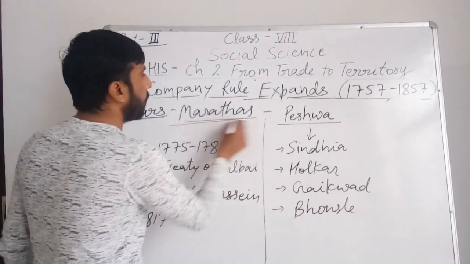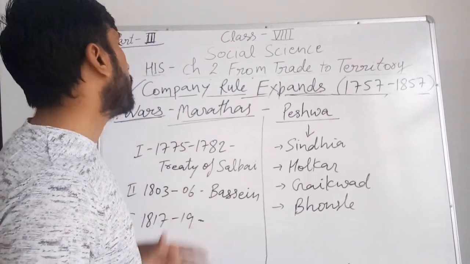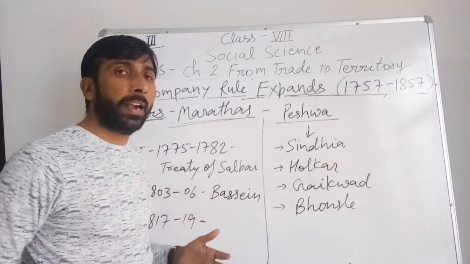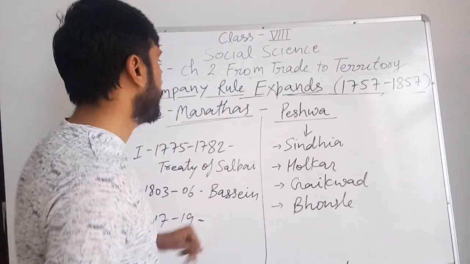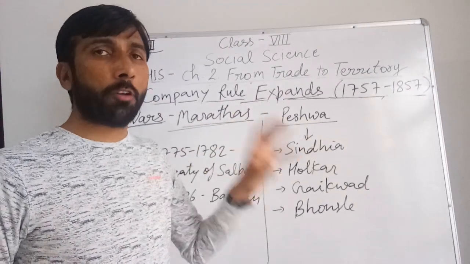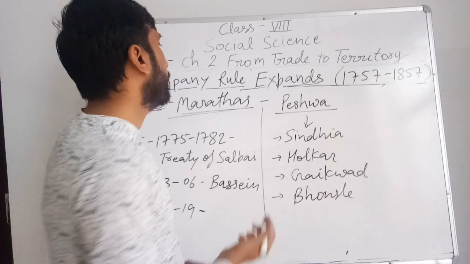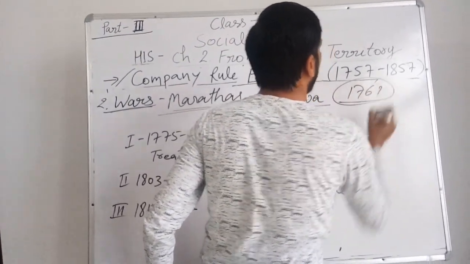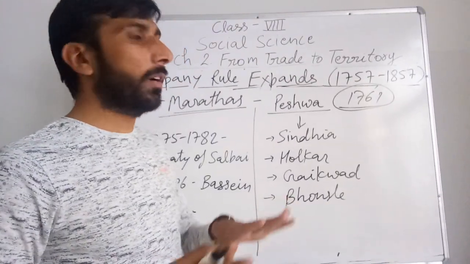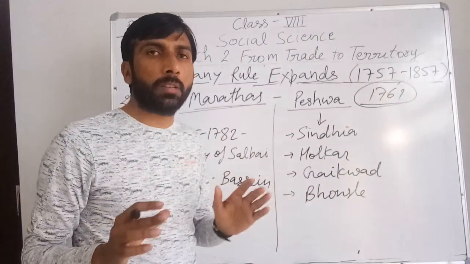Now we discuss how the empire and kingdom of the Marathas was ended and their territories were annexed by the British. The Marathas were a very powerful kingdom in the central and western part of India, but in 1761, in the third battle of Panipat, right, the Marathas were defeated very badly by the army of Ahmad Shah Abdali.